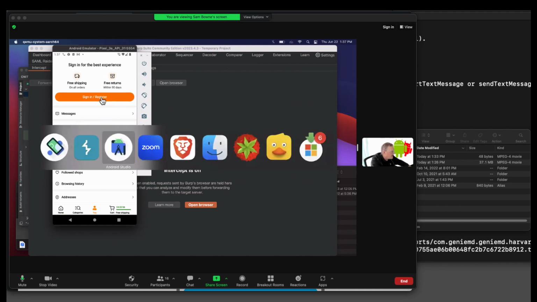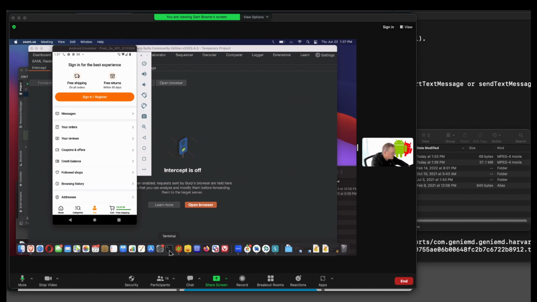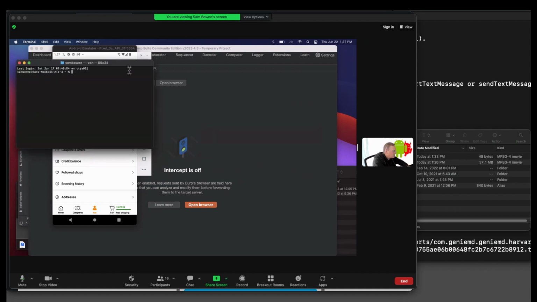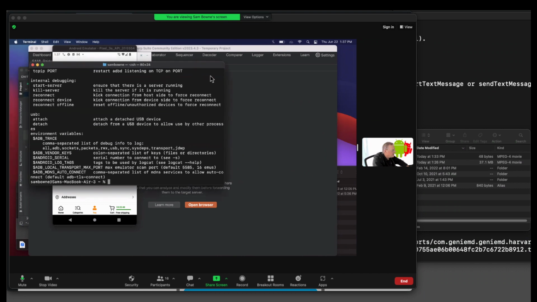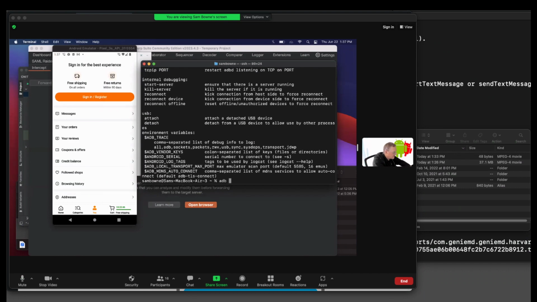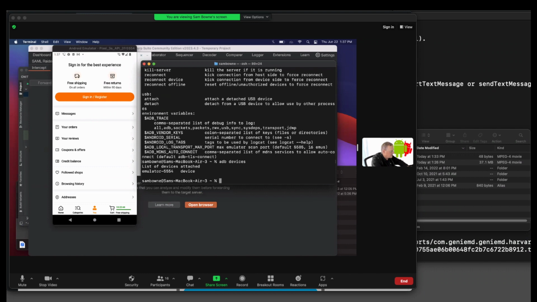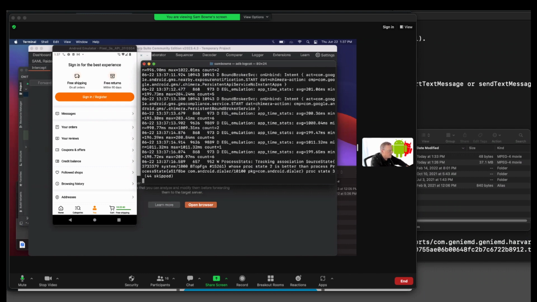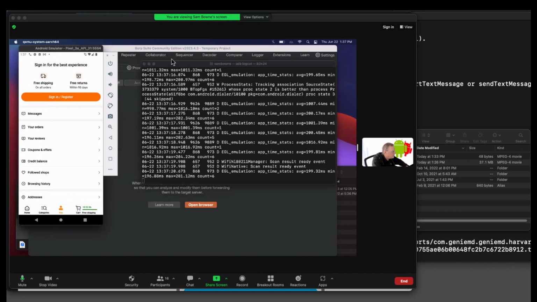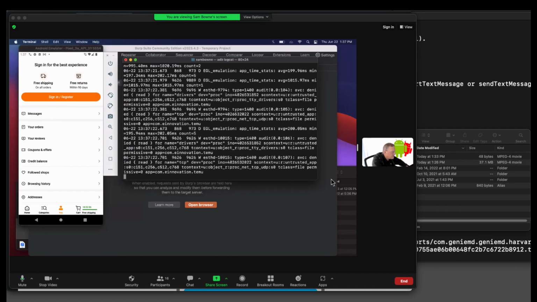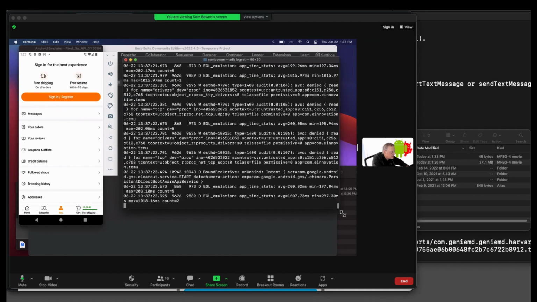So let me see if I have ADB connected to this, which I hopefully do. I should be able to run ADB, and I can, good, all right. So adb devices. Good, so adb logcat will show me the running log of the Android device. One interesting thing is whether confidential information goes into the log.